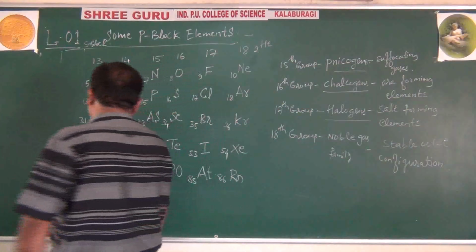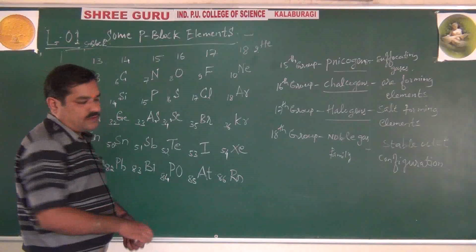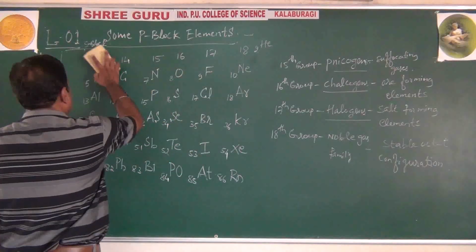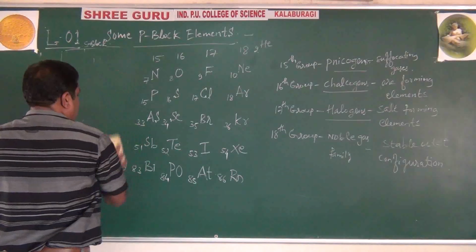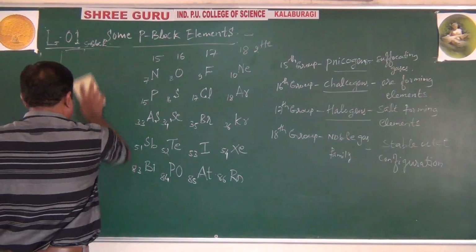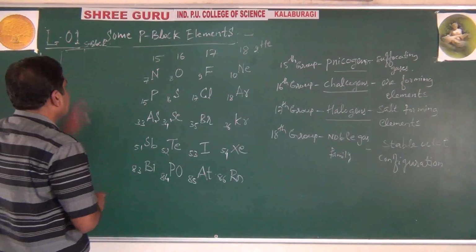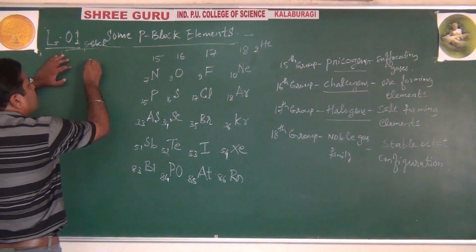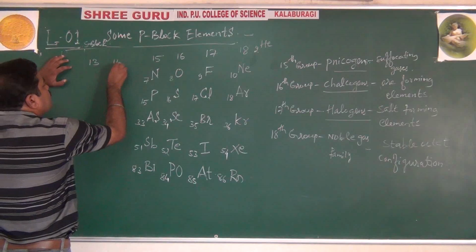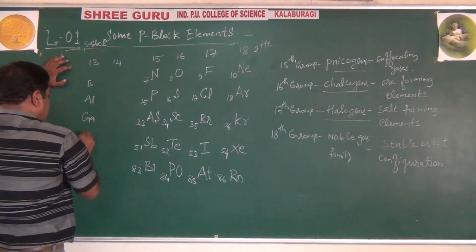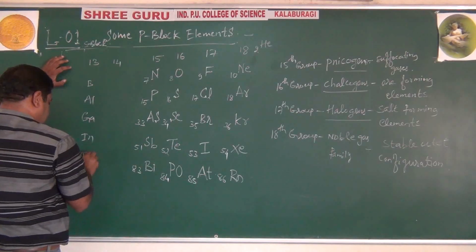Right. Now, without wasting the time, our main aim is to go for what? Particularly 15, 16, 17 and 18. So, we will just wind up 13 and 14 and come back to this generally. Before that I already told you 13, 14 group: boron, aluminium, gallium, indium, thallium, right?